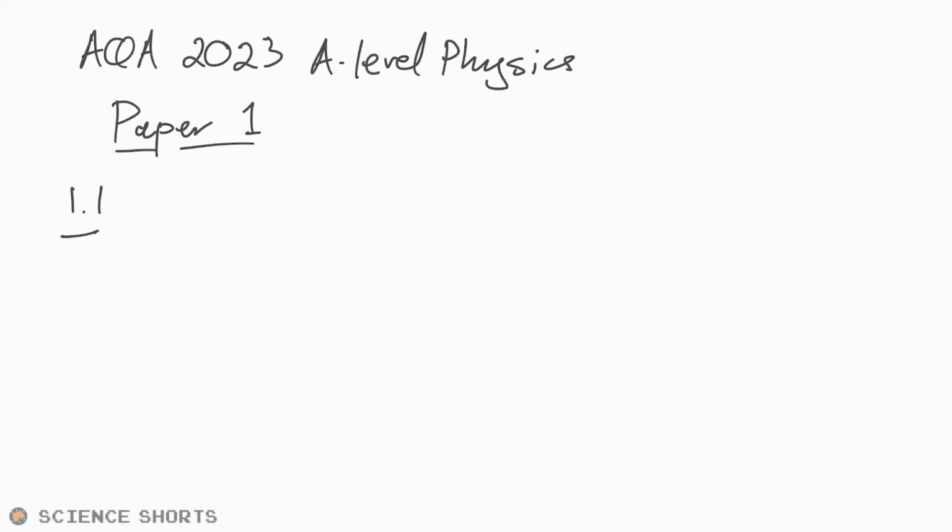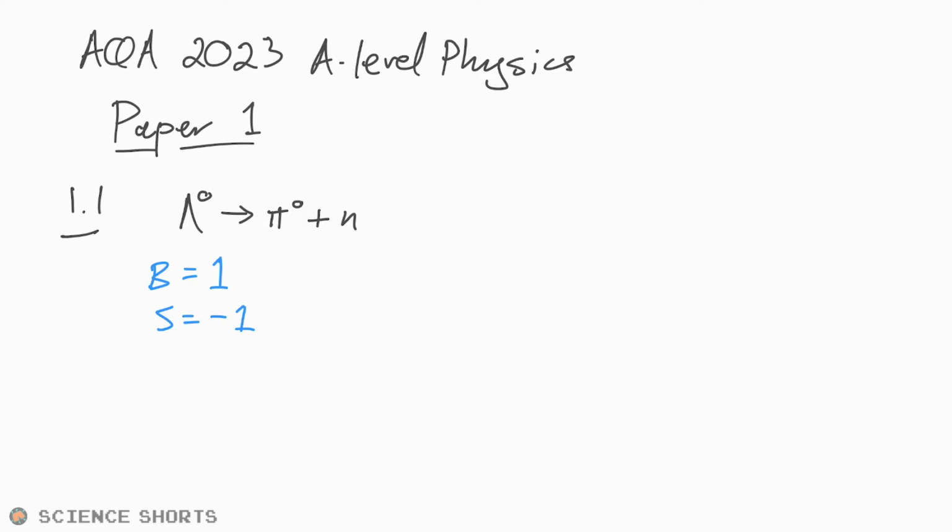Question 1.1. Here we have a lambda particle that's making a pi neutral and a neutron. We're being asked what is the quark structure of a neutral lambda particle. Well, we're told that it's a baryon, so the baryon number is 1. We're told that its strangeness is -1. That's going to be the decider as to what it is here.